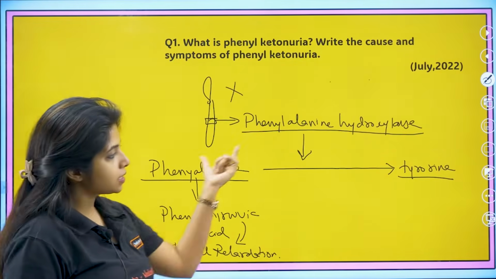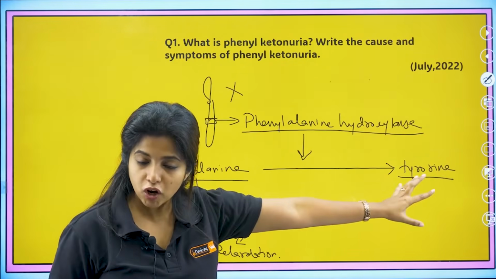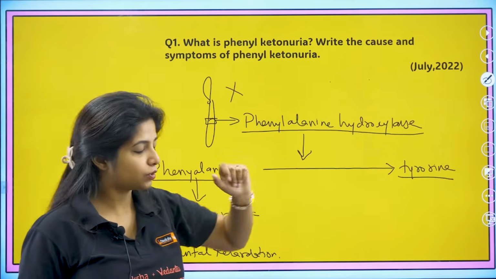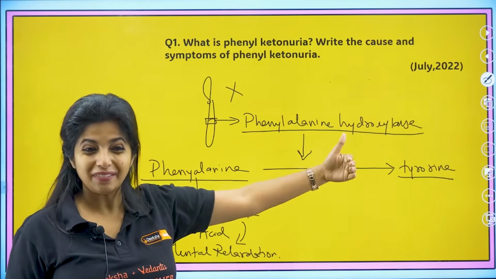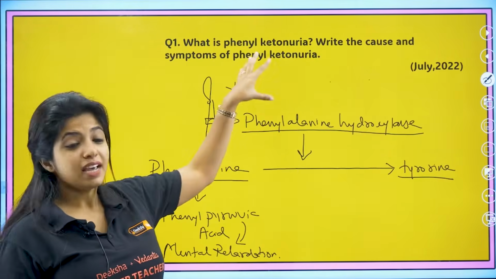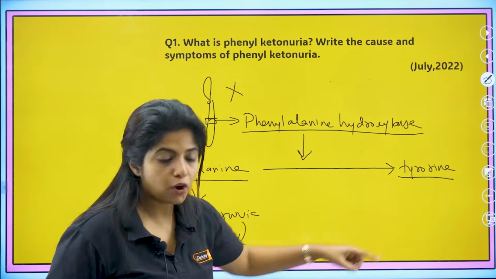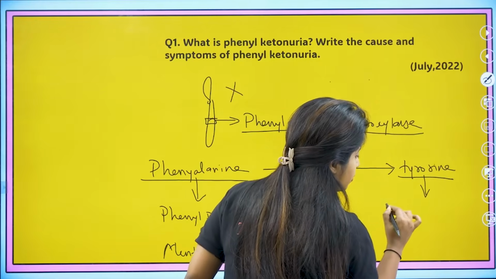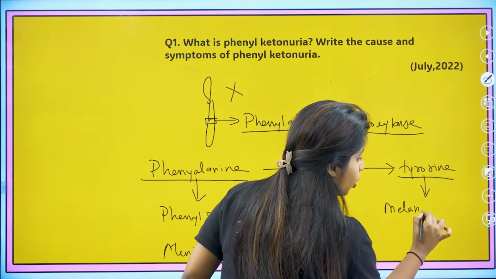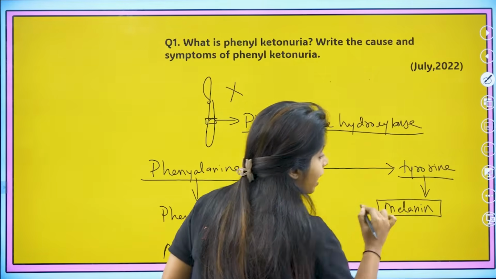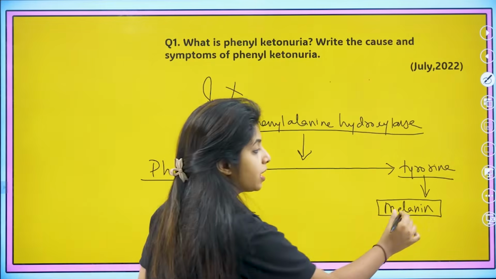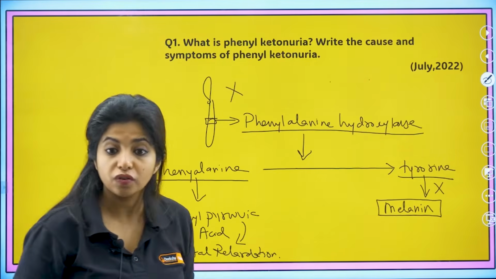That is, since this conversion is not happening, tyrosine is not being formed. Tyrosine is also an amino acid. So one amino acid to another amino acid conversion takes place in the general condition. But since this is not happening, tyrosine is not going to be formed. And if tyrosine is not formed, you lack a very important pigment in your body, that is melanin, my dear children. That is also not going to be formed, because tyrosine is the one that helps in the formation of melanin.